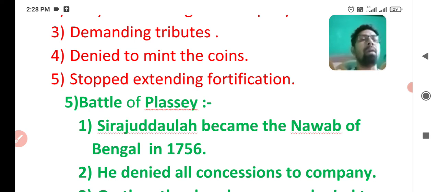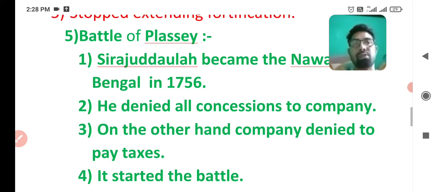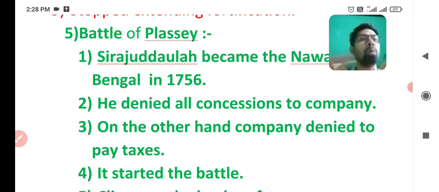Sirajuddaula became the Nawab of Bengal after the death of Alivardi Khan in 1756. He denied all the concessions to the company. And now I hope you can tell me what the main concessions were. So you can tell me: duty free trade, or tax free trade, and to mint coins and to make forts. These were the concessions denied by the Nawabs.